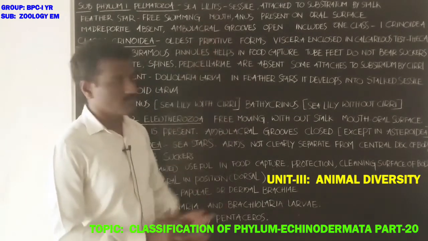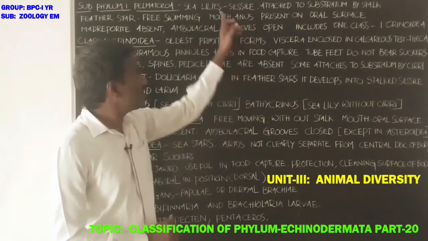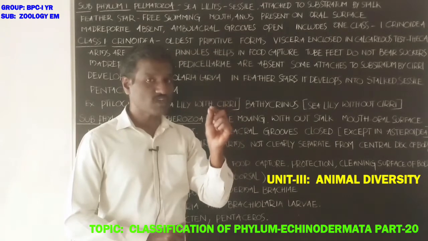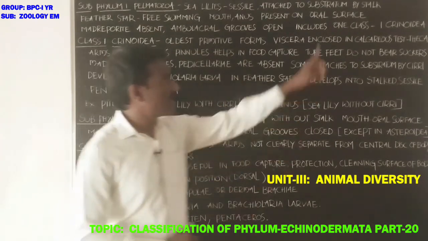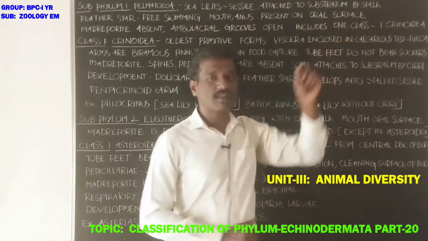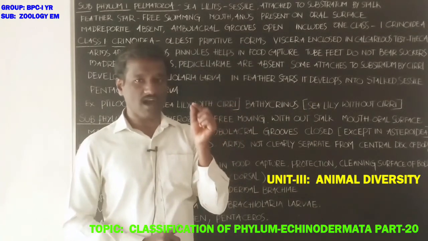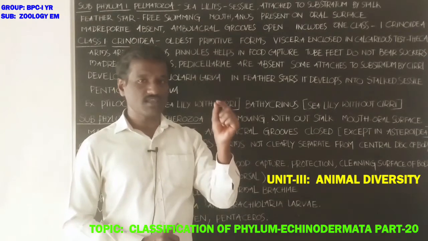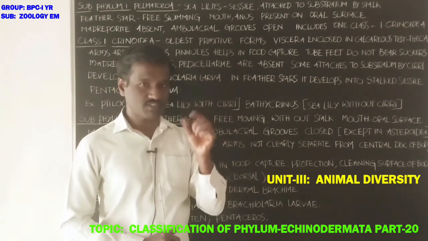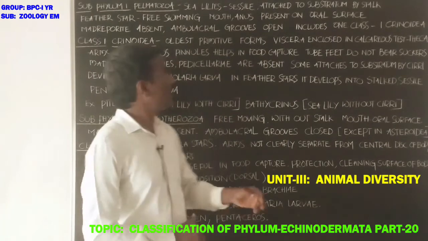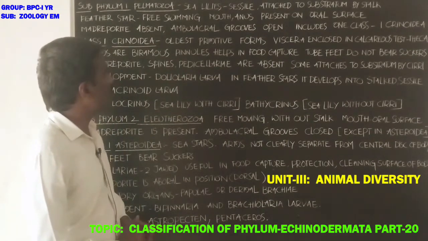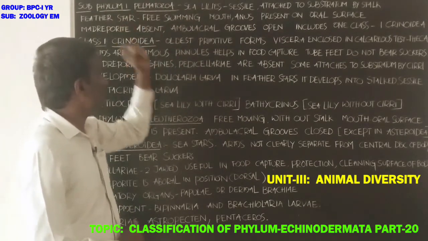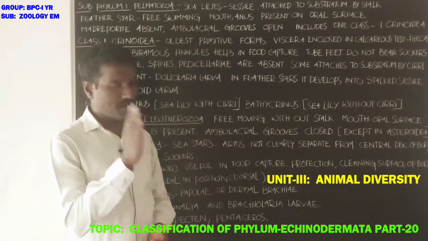Sea lilies. What about sea lilies? Sea lilies are sessile, attached to the substratum with the help of a stalk. The body has a stalk-like arrangement, and by the help of this stalk, the body attaches to the substratum. Okay. Next, what about feather stars? Sea lilies and feather stars are present in subphylum Palmatozoa.